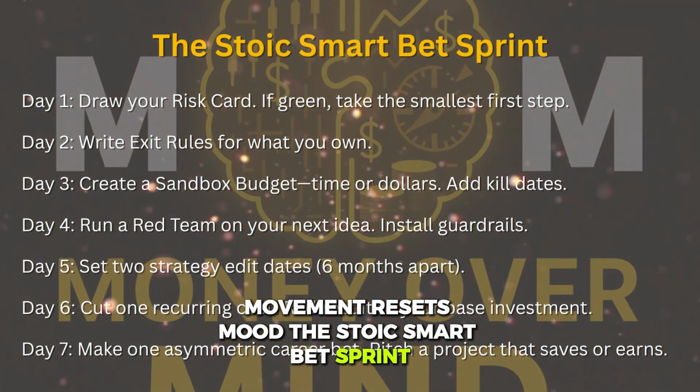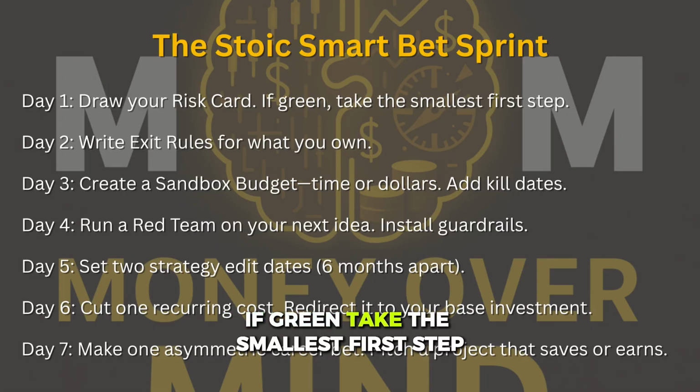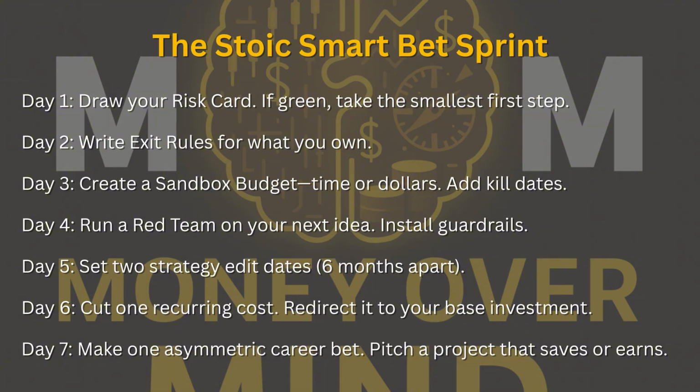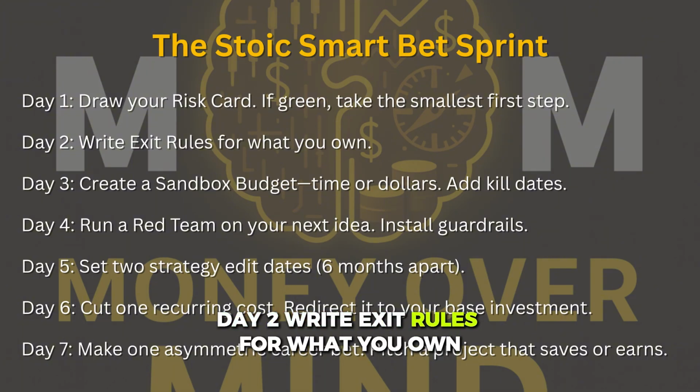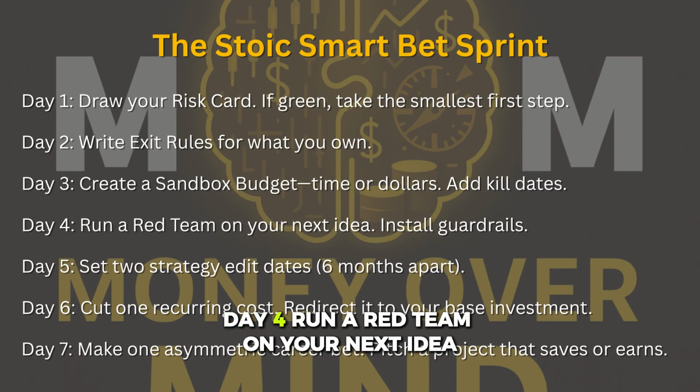Movement resets mood. The Stoic Smart Bet Sprint. Day 1, draw your risk card. If green, take the smallest first step. Day 2, write exit rules for what you own. Day 3, create a sandbox budget, time or dollars. Add kill dates. Day 4, run a red team on your next idea.